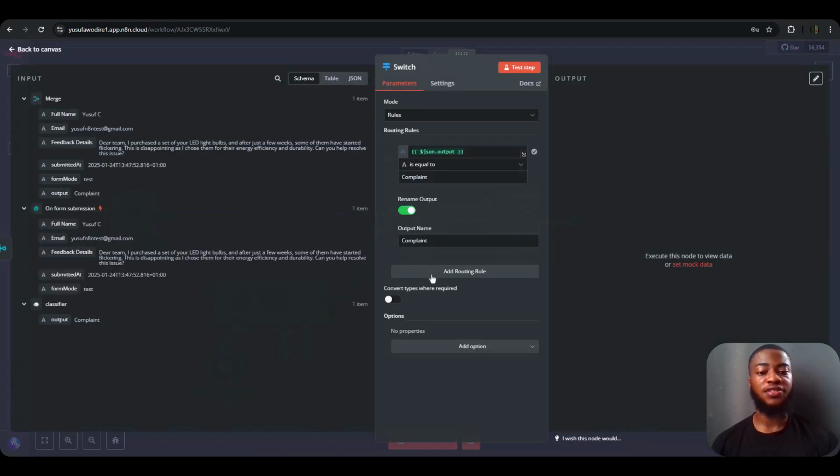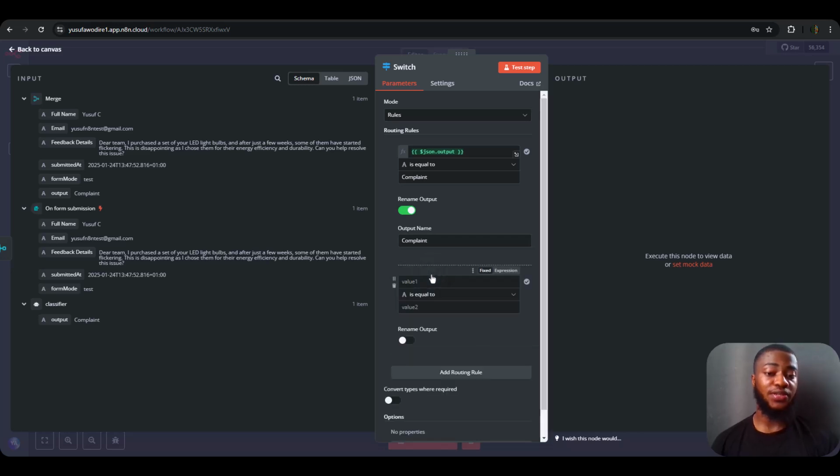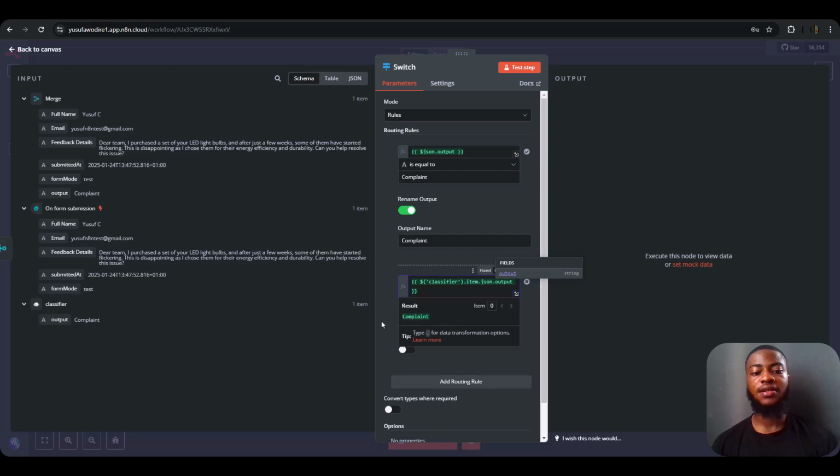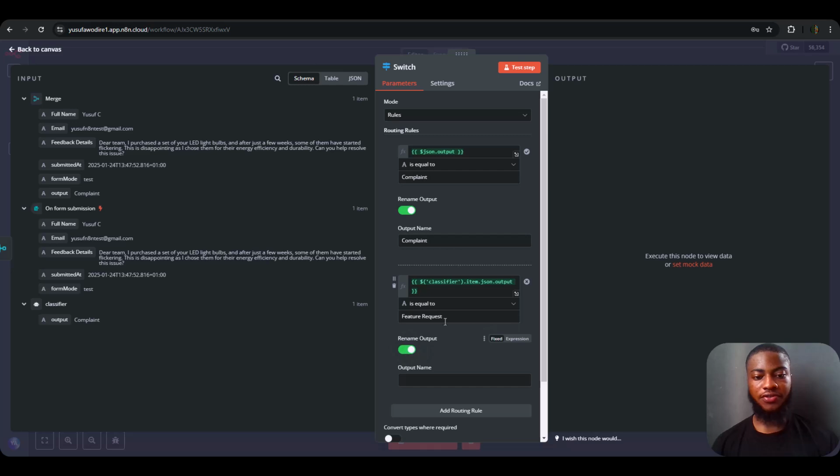So the next output is going to be our feature request. So we are going to be dragging the same output from the classifier, and we are naming it as feature request this time. Feature request. So output name, again copy this and paste it here.